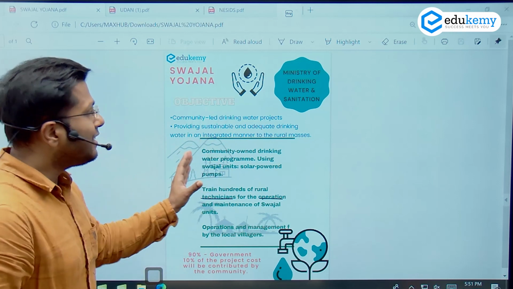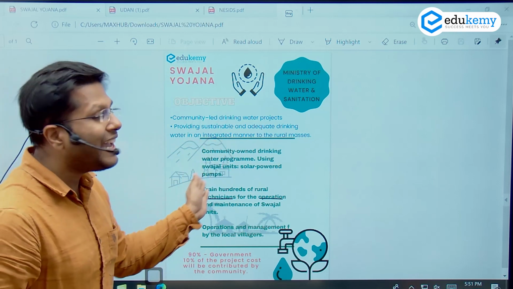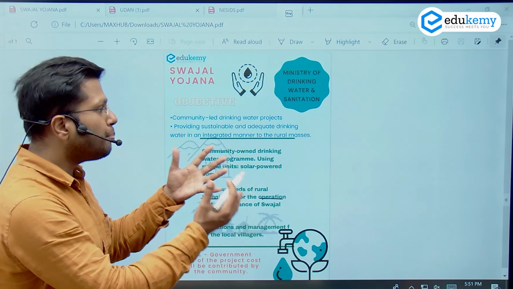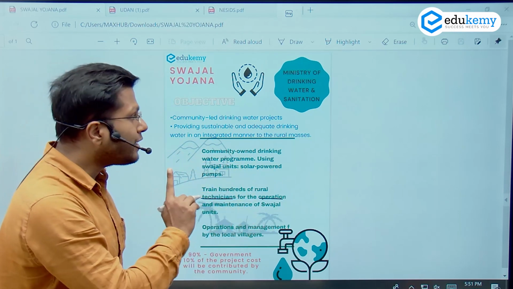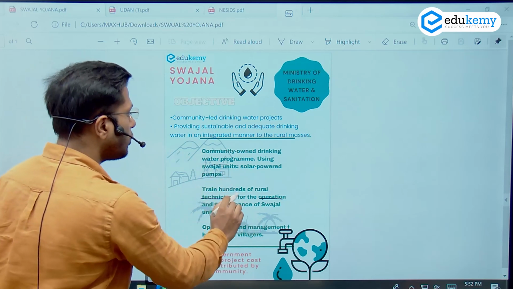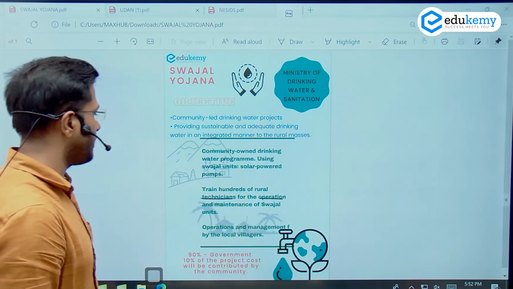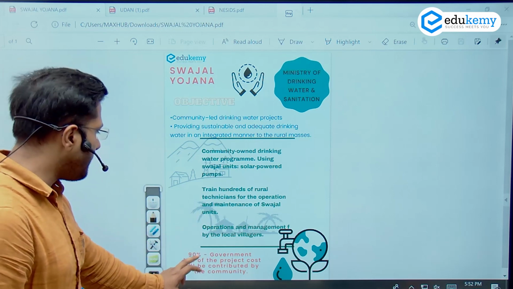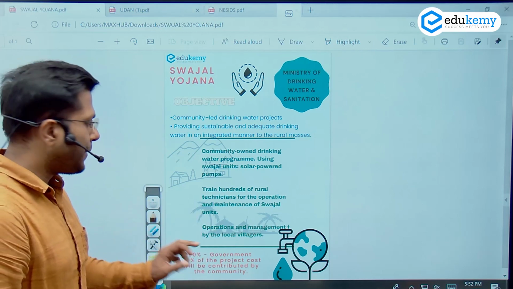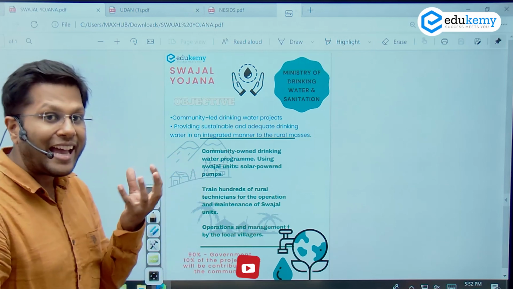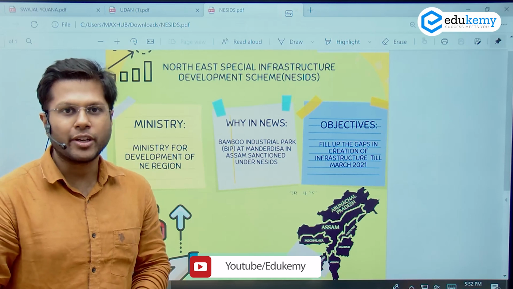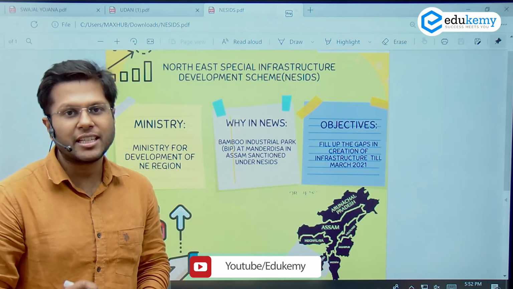right? Not only this, there have been programs to integrate grey water management also. So water from the kitchen supplies, water from bathing, washing clothes, not the fecal water. Only those water also management has to be done under Jal Jeevan Mission, right? Now, the operation has to be done by the local people. The government will be paying 90% of the amount and 10% by the local people, so that they have the ownership of the project.